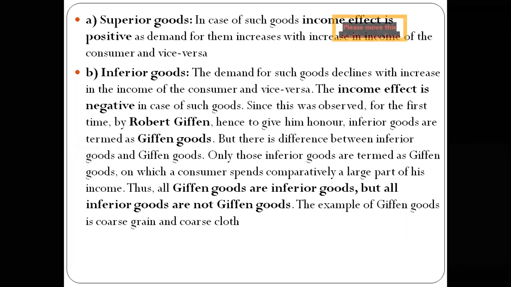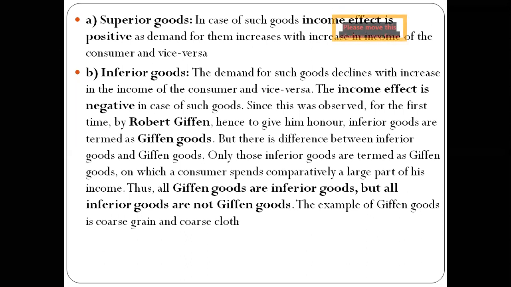So all Giffen goods are inferior goods, but all inferior goods are not Giffen goods, because Giffen goods exhibit direct price demand relationship, and generally these goods are considered inferior by the consumer, but they occupy a substantial place in the consumer budget, and that is why they are called Giffen goods. Examples of such goods can be coarse grain like bajra and low quality of rice and wheat.